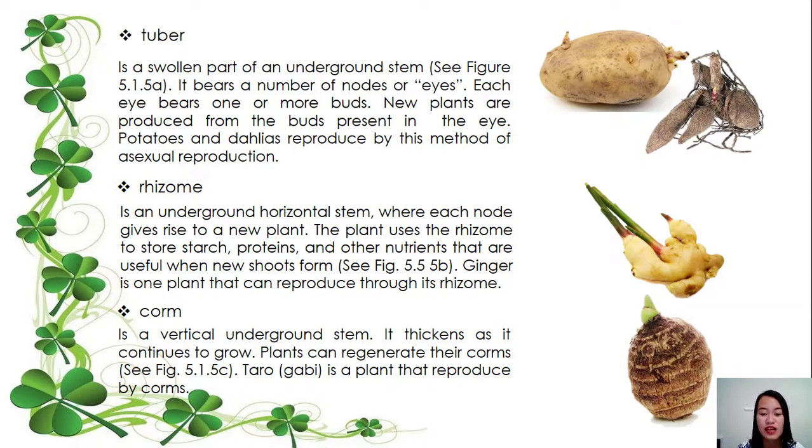Ayan. So, dumadami yung kanilang mga dahon sa pamamagitan ng taro or gabi. Ayan. So, pag dumami na yung mga dahon nila, ibig sabihin, ayan, sobrang malaki na itong taro. So, this is a corm.